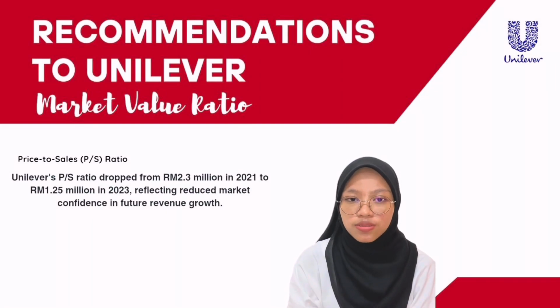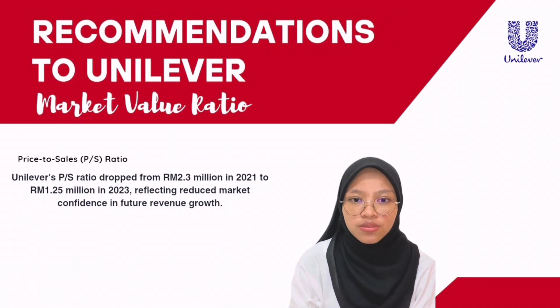Second, price to sales ratio. In 2021, Unilever's price to sales ratio was Rm 2.3 million. It declined to Rm 2.60 million in 2022 and further to Rm 1.25 million in 2023, indicating a notable decrease. This suggests decreasing market confidence in the company's future revenue growth.